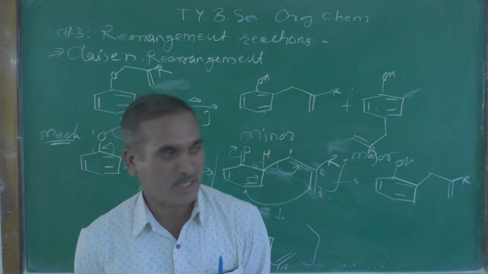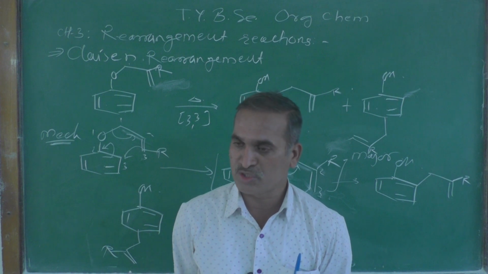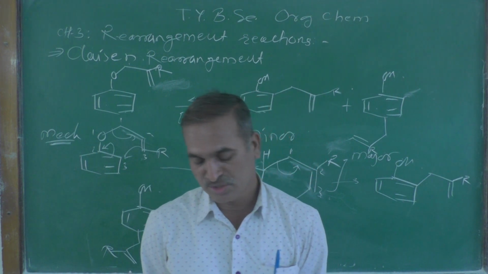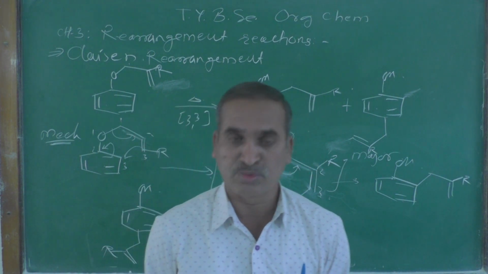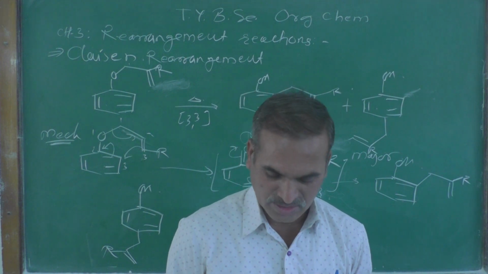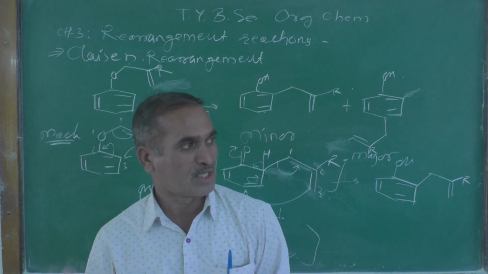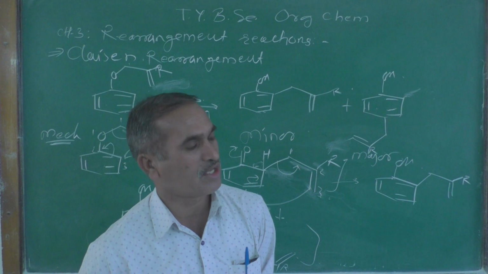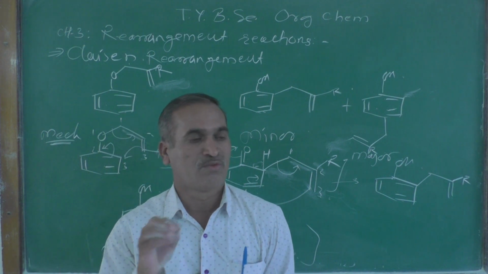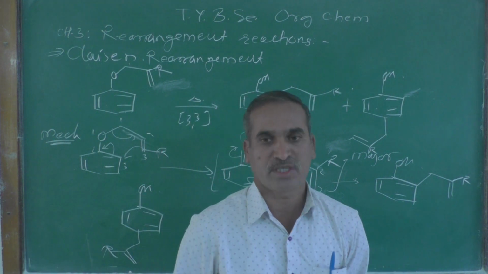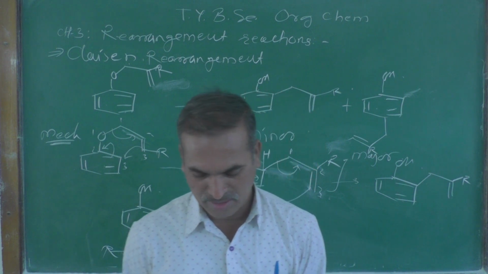Primary carbanion is more stable than secondary than the tertiary. So that type of thing you have to give with the best example: inductive effect, resonance effect, steric effect. These are the factors which can affect the stability of the carbanion.